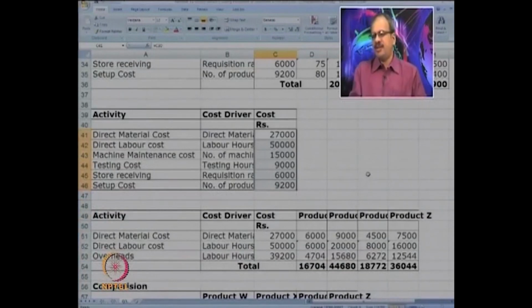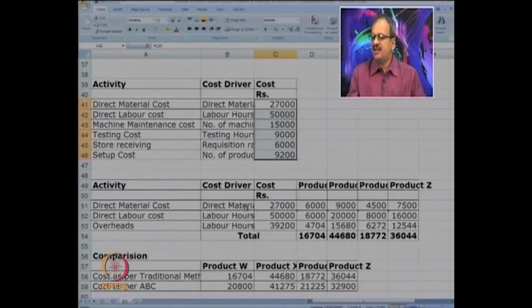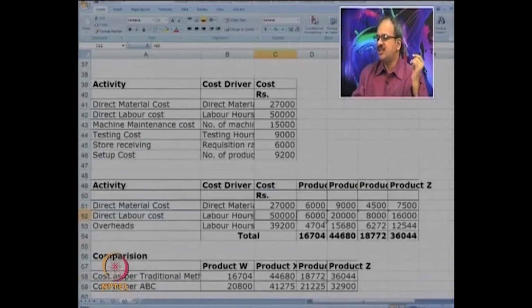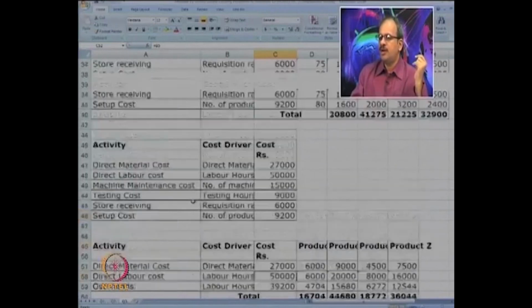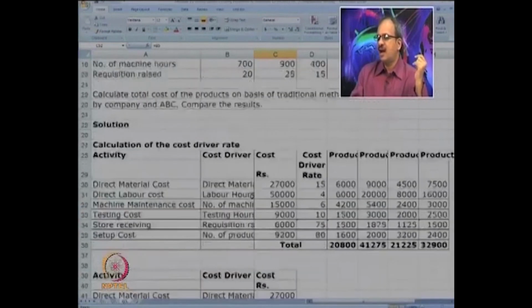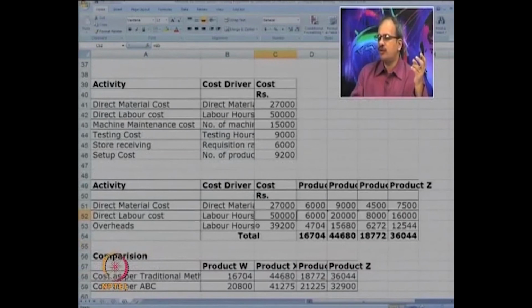Now how will it happen in the traditional system? In the traditional system, we have two direct costs, direct material and direct labor, which will be charged in the same way, there is no problem. But all other overhead costs are to be absorbed on the basis of one base. First we take the sum of overhead costs, which you know is machine maintenance, testing, stores and setup.